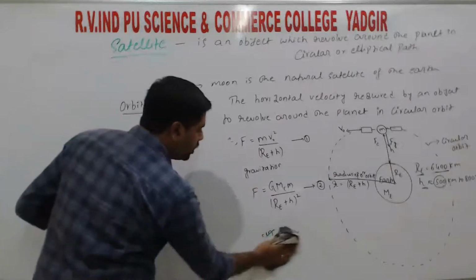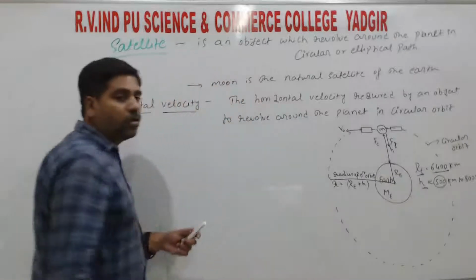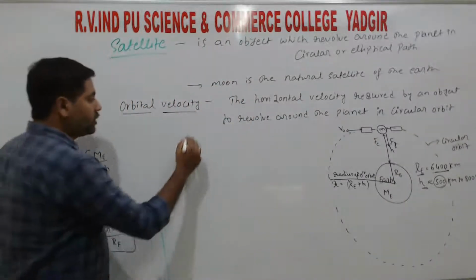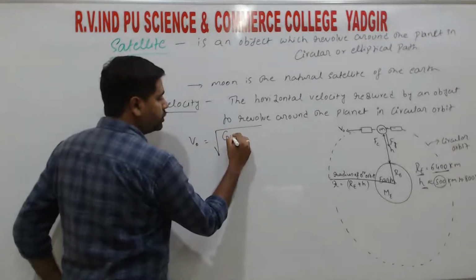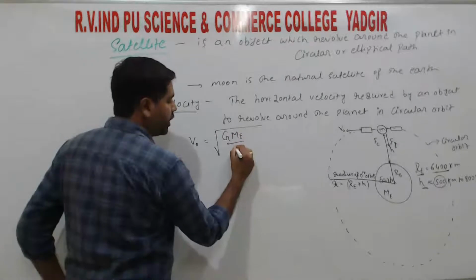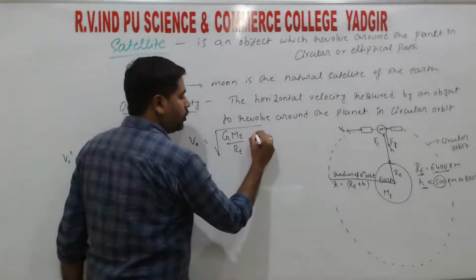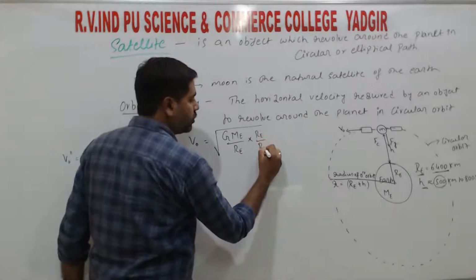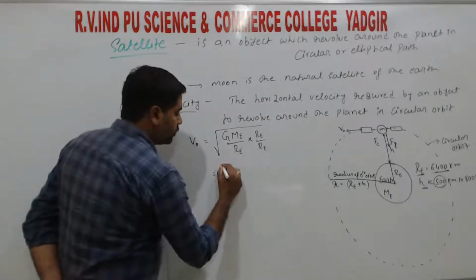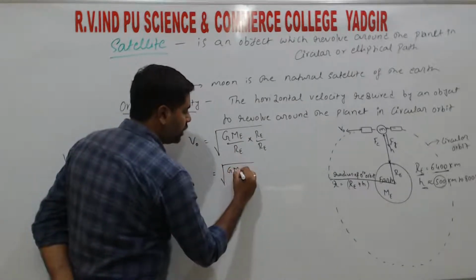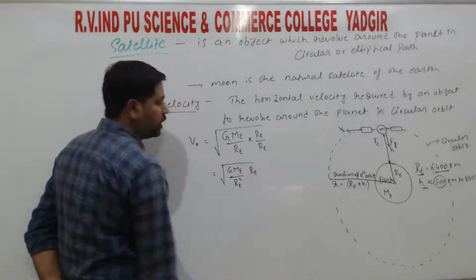Now the same orbital velocity we can also express in terms of acceleration due to gravity, right? By using the same relation, VO equals under square root of G ME divided by R, right? Multiply and divide numerator and denominator by the term RE, so this becomes the square root of GME divided by RE square into RE, right?